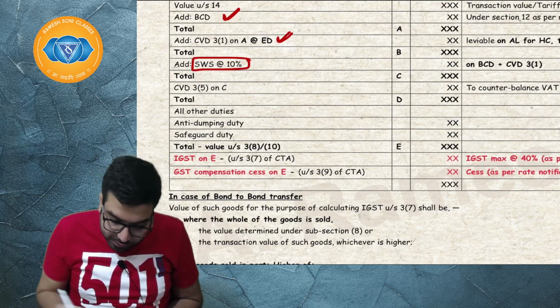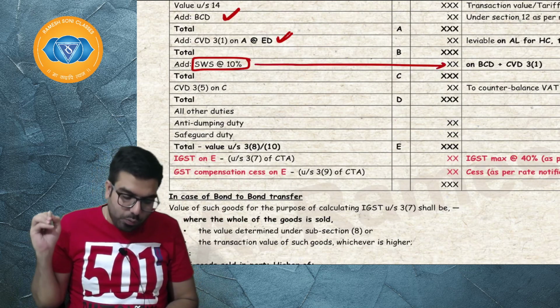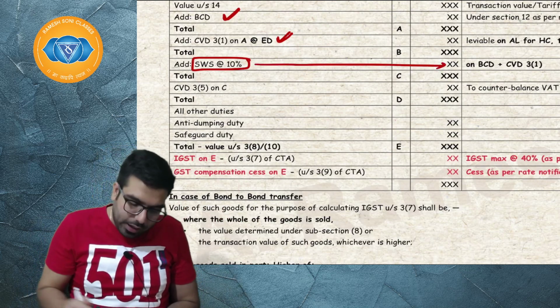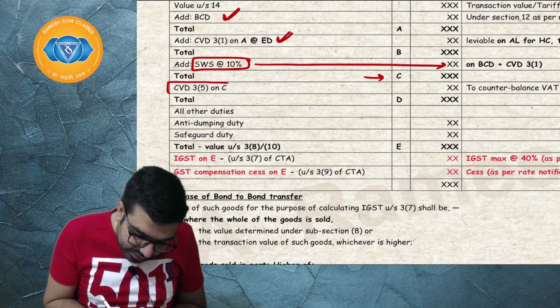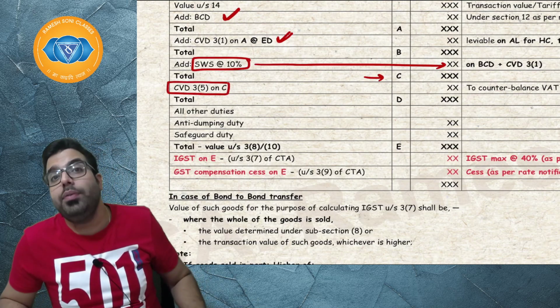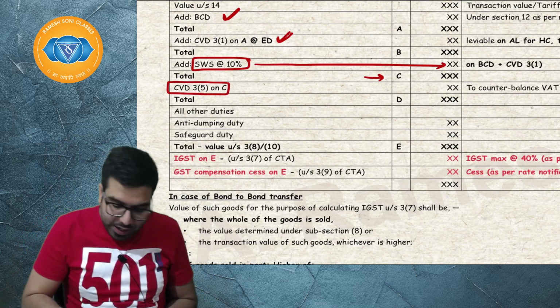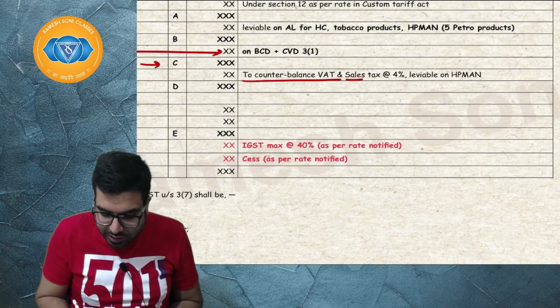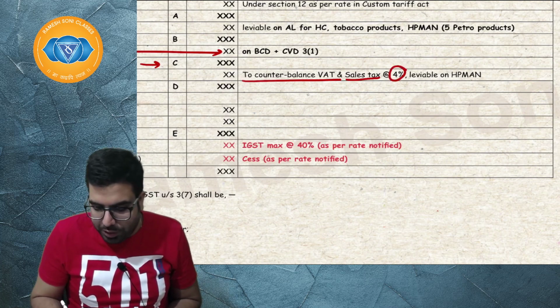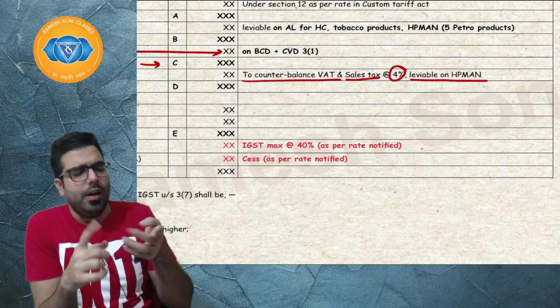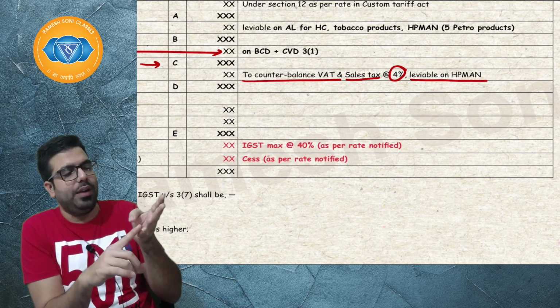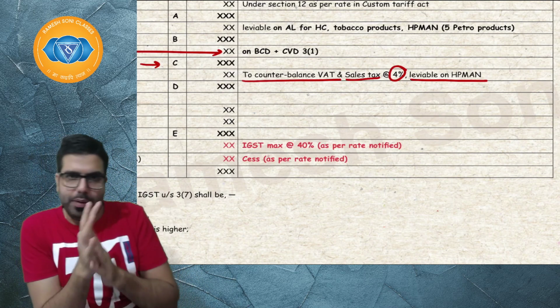Next, sir, after this much is done, what is the next item, sir? Then you will take the total. On the total, you will levy CVD 3.5. CVD 3.5 is to countervail the effect of VAT and sales tax. It is levied at the rate of 4% and it is now levied only on HP man: high speed diesel, petroleum crude, motor spirit, aviation turbine fuel, natural gas. I hope everyone is clear.